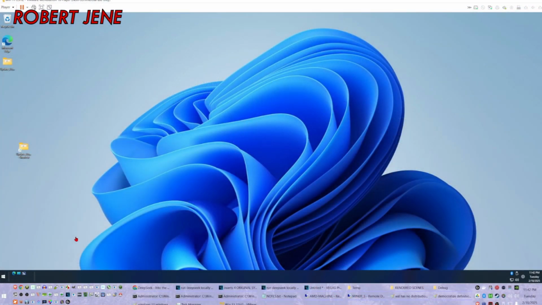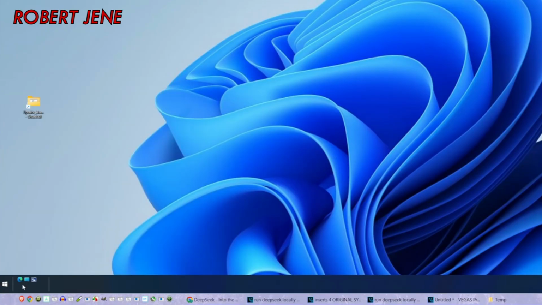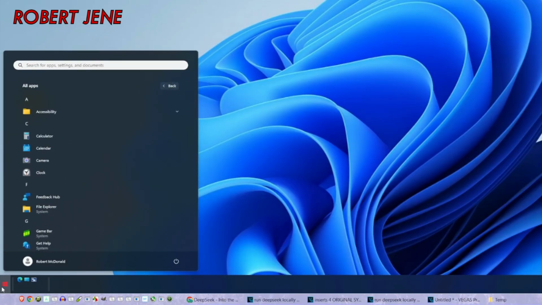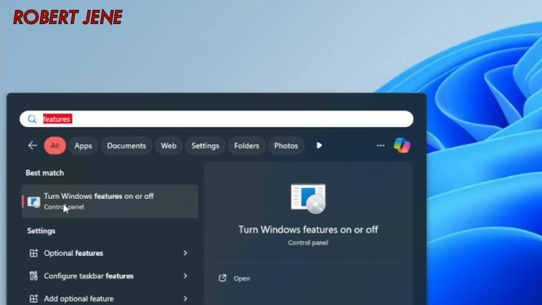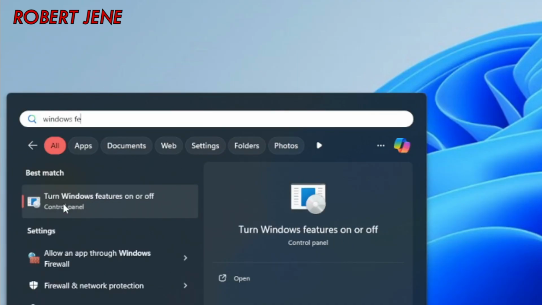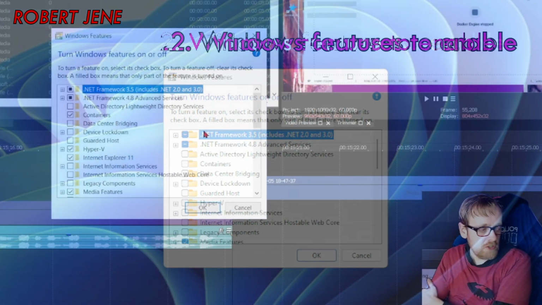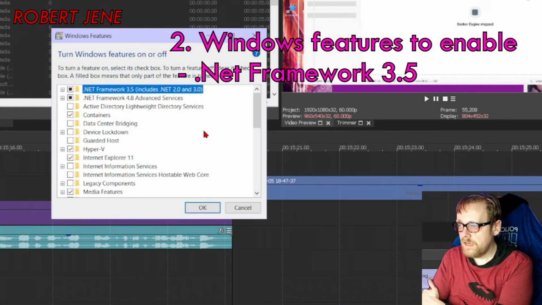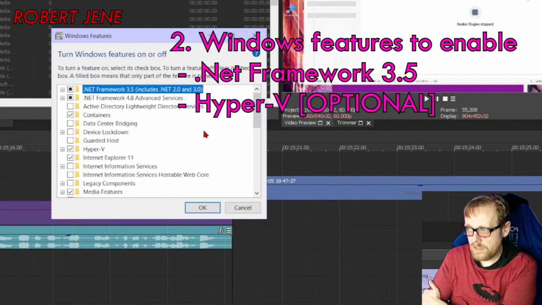All right, I actually have my virtual machine of Windows 11 running while recording this, because you can just type features in the Windows 10 start menu, but if you do that in the Windows 11 start menu, it won't show it. It's doing it now because it's got a search history, but it's best if you put Windows features, and this works in Windows 10 as well. When you see Turn Windows features on or off, open that up, and this is the menu that you're going to see. And I'm just going to show you on the screen all the stuff you need. .NET 3.5. Hyper-V is optional for some advanced users that may use that feature.